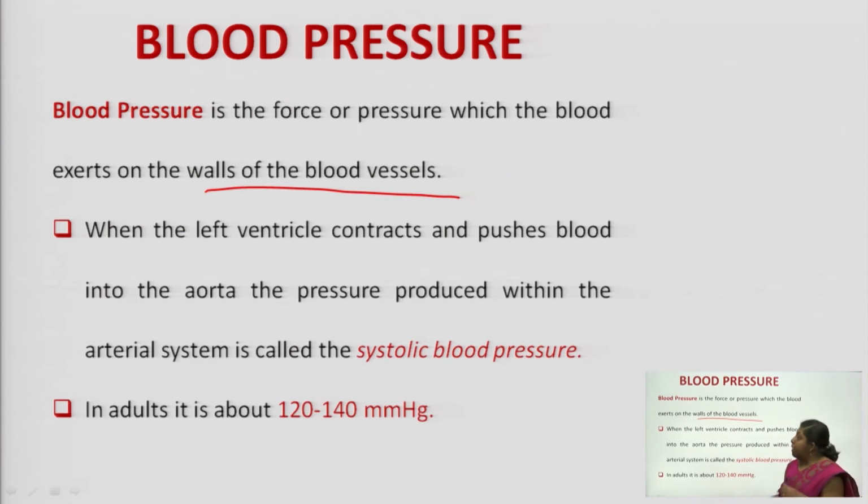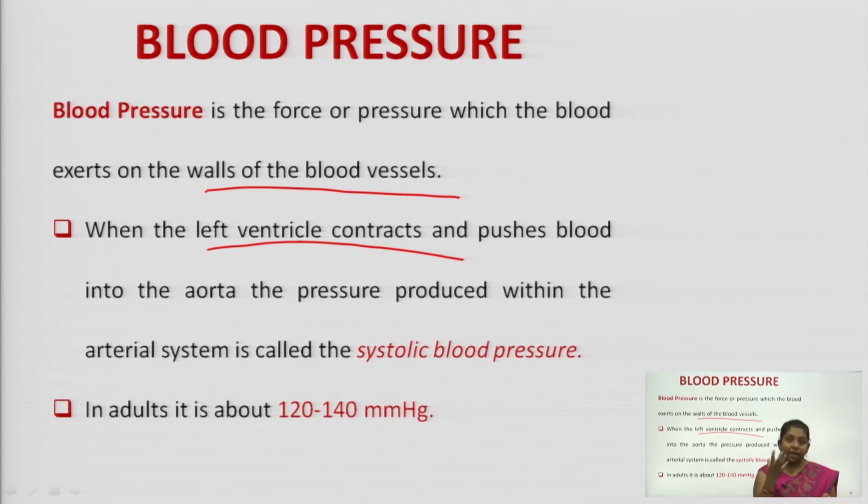Fine. So, whenever your left ventricle contracts and pushes the blood into the aorta, whenever there is contraction of your left ventricle and it is pushing all the blood present in the left ventricle into the aorta, it is termed as systolic blood pressure.